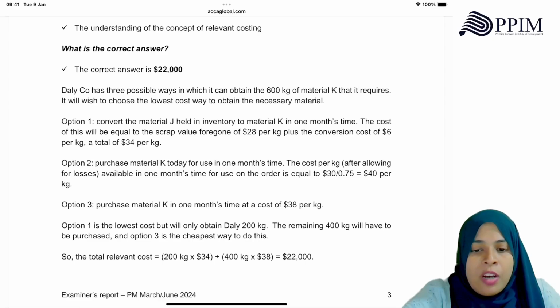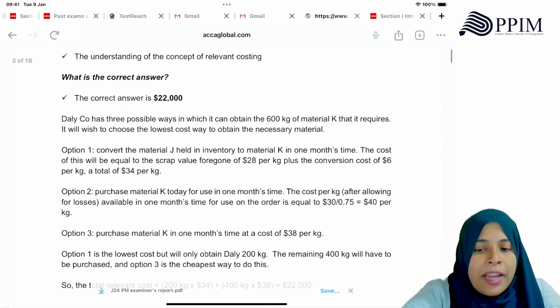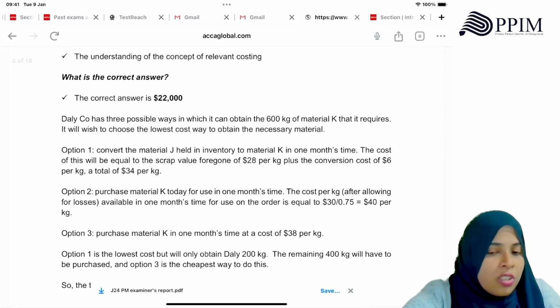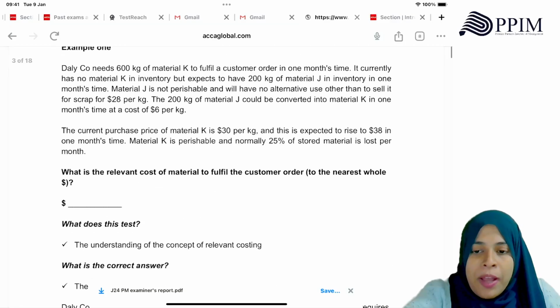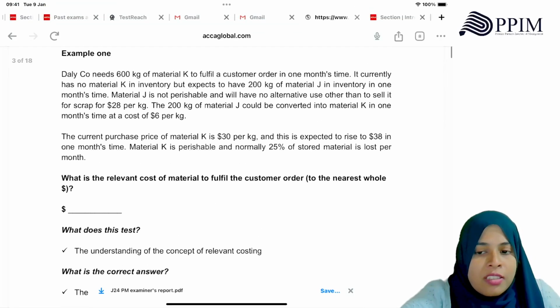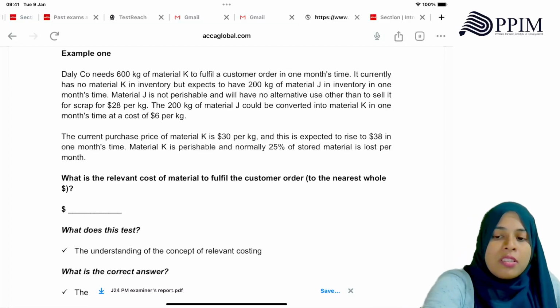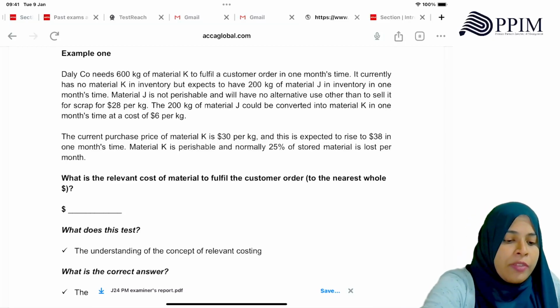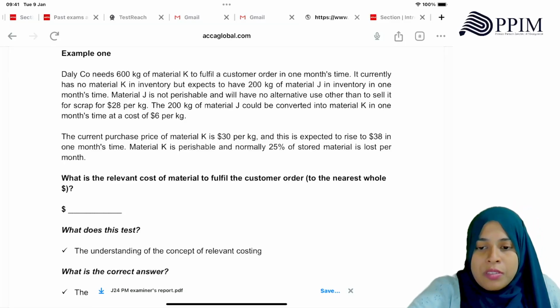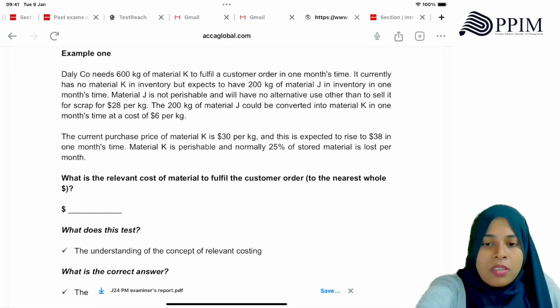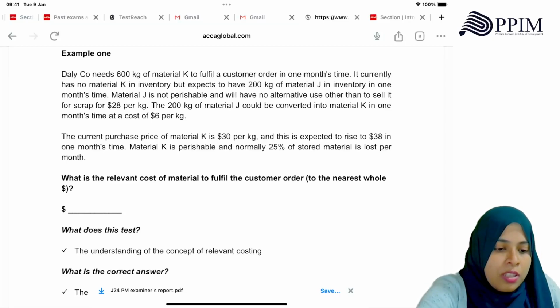The cost would have been how much after allowing for losses? Because if you buy it today, there will be losses, no? So the cost will be how much? If you're buying it today, you're buying it at 30. But there is a normal loss of 25%. That means in 30, 25% is how much? 7.5. Total of 600 into 30 into 25%.